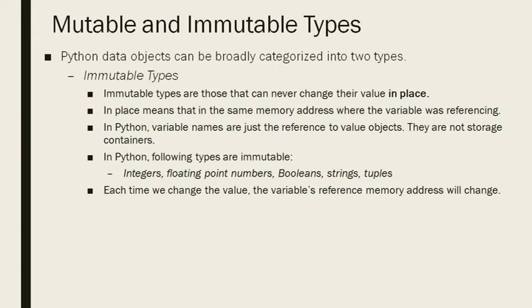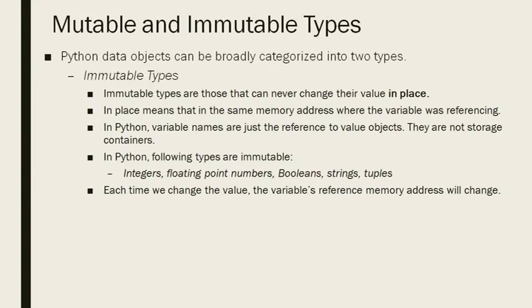In place means at the same place. So if a value 10 was there and x was referencing that value 10, if you can change that 10 to 12 or any other value without changing the reference, then it is called mutable. Otherwise we will call it immutable, because we are not able to change the value without changing the reference.